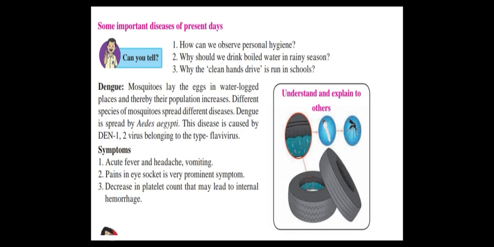Now let's move to the next disease, dengue. It's really a common problem nowadays. Most of the students and children are facing dengue. Mosquitoes lay eggs in waterlogged places. Have you seen tires or many places in the rainy season where water is logged, and the water that stays there gets rotten? In that water there are small insects. These are the larvae which are born in water.